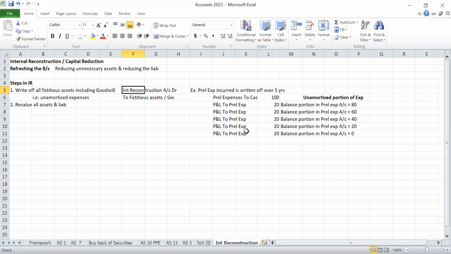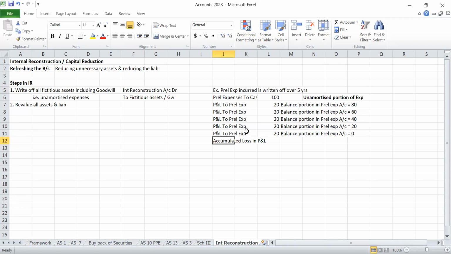Fictitious assets, for example, I told you, are preliminary expenses written off, or sometimes a profit and loss account debit balance. That is accumulated losses in the profit and loss account. Normally the profit and loss account has a credit balance, because on the credit side we have share capital and next reserves and surplus.